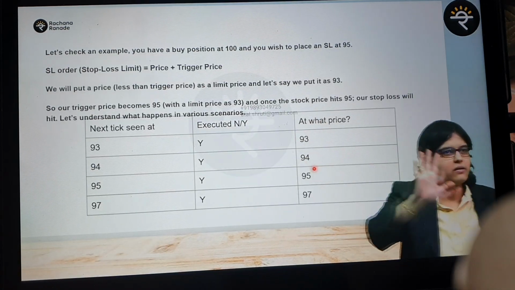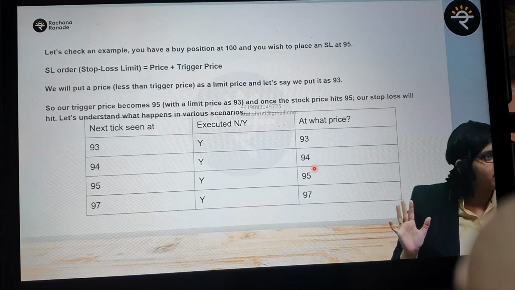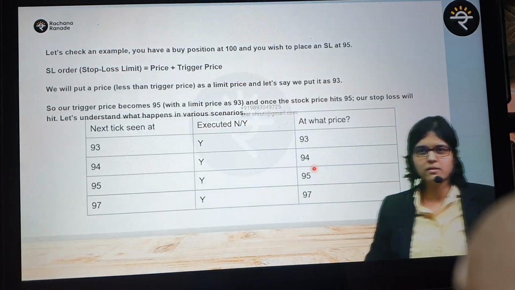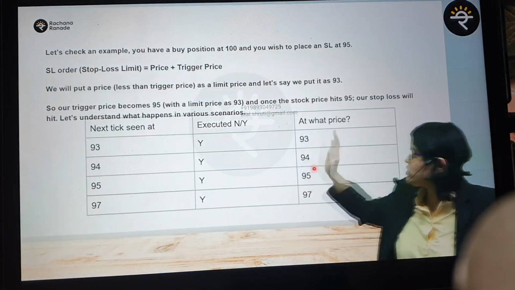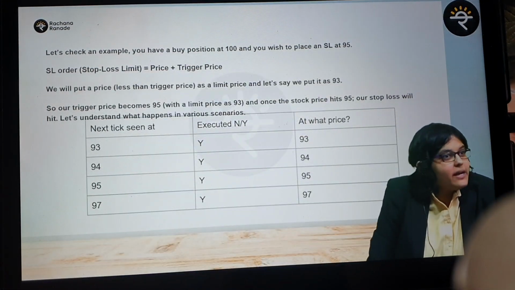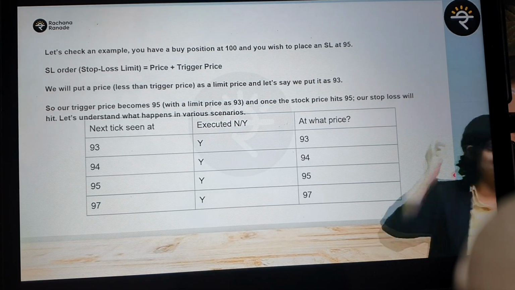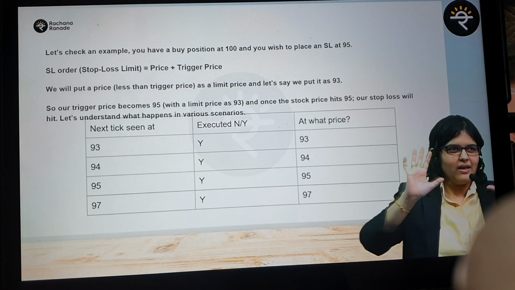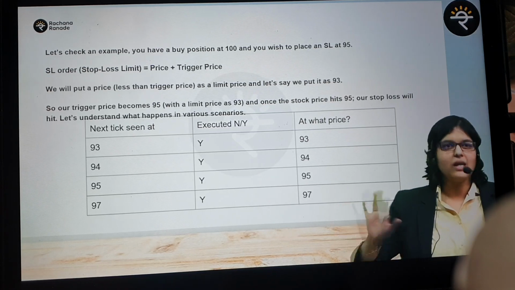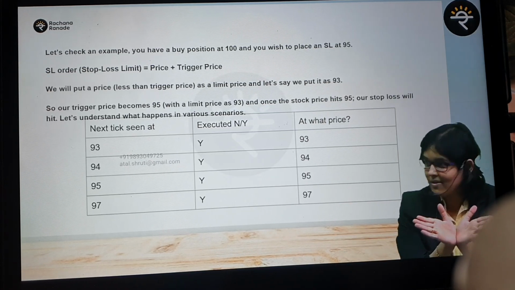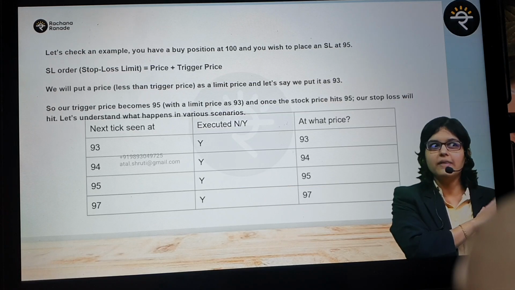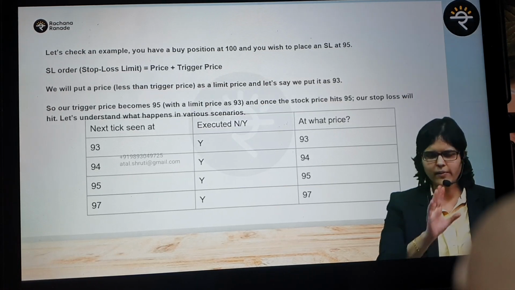Now I want the correct answer. Next tick. So trigger, everyone with me. Trigger at 95. Theoretically, next tick seen at 91. I'm talking about stop loss limit. Next tick seen at 91 directly. Will it get executed? Yes or no? Listen, this is the trick point now. This will tell you whether you have understood or not. Trigger at 95, next tick seen at 91.